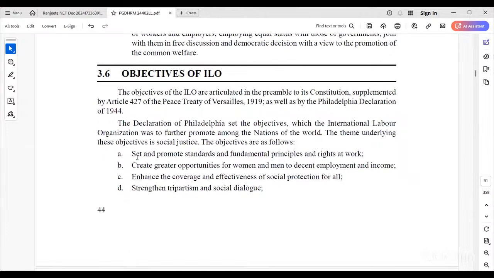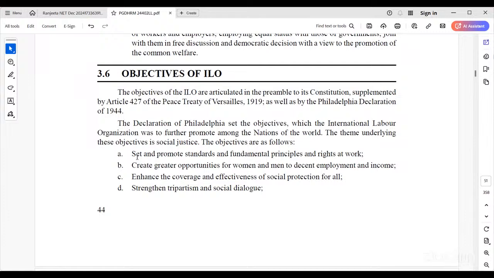ILO objectives: set and promote standards and fundamental principles and rights for workers. Workers have fundamental rights, like the Indian Constitution provides fundamental rights and duties. Similarly, industry laws and industry acts also provide the same kind of rights to workers, to create greater opportunity for women and men for decent work, employment and income.